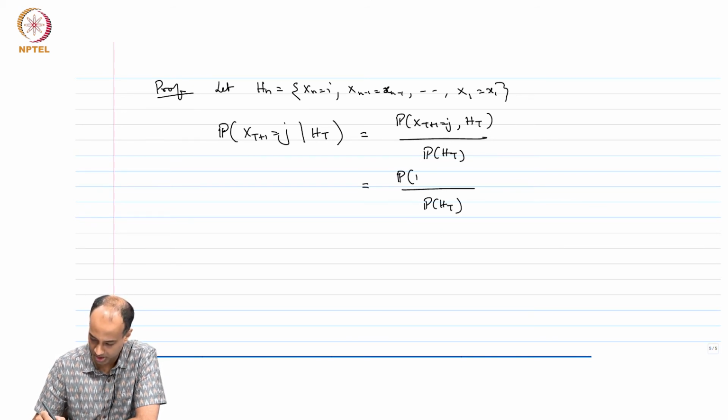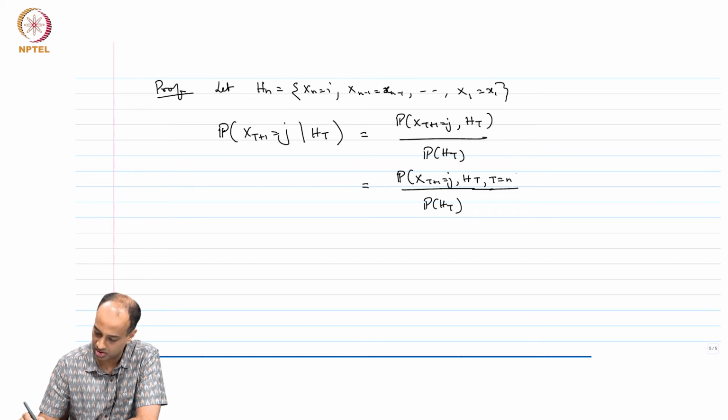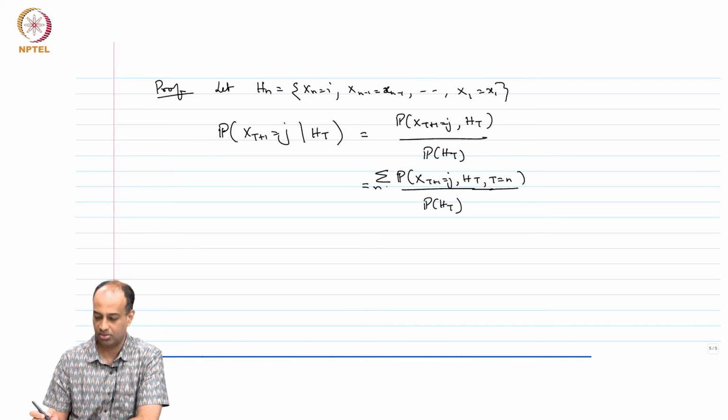In the numerator I look at the probability of X t plus 1 equals j, H t, and t equals n, and sum over n, over all natural numbers n.